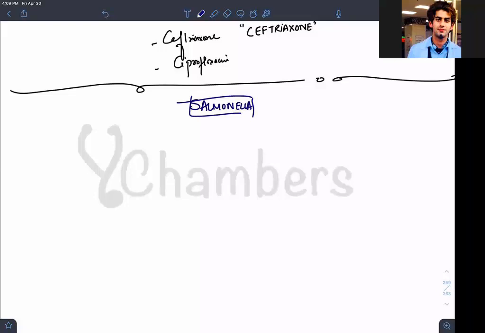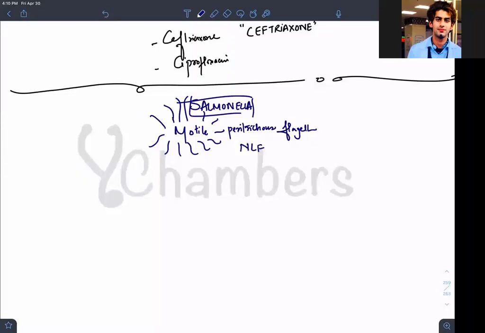This is motile because it has paratrichous flagella. Shigella was a non-lactose fermenter, and Salmonella is also NLF, non-lactose fermenter.